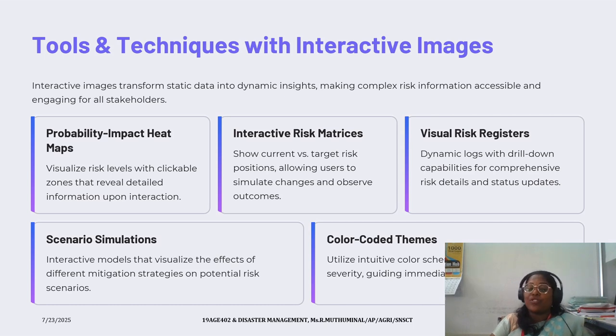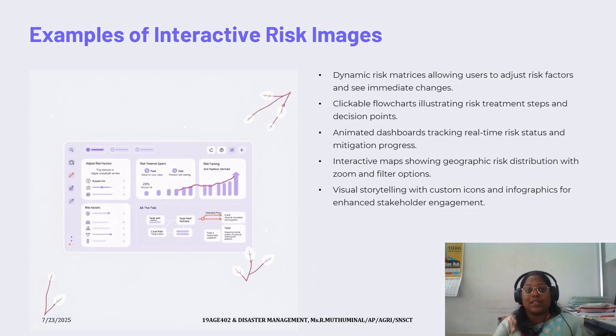So this will help us to visualize the risk levels, and also we can interact with the current and the target risk position, allowing users to simulate the changes and observe the outcomes. After visualizing the dynamic logs, we can also interact with them, and the effect of different mitigation strategies can be identified. Then we can predict them under several color coded themes to highlight the risk severity, guiding immediate attention to the critical areas. Some examples of interactive risk images are given in this image.